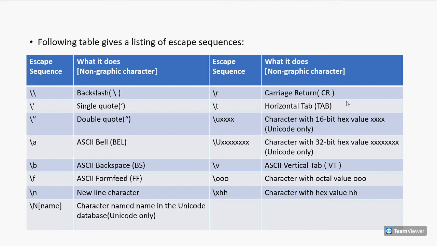In the second one we have a single quote, for which the escape sequence is a backslash followed by a single quote. The escape sequence for the double quote would be a backslash followed by a double quote. Similarly, you can see that there are a lot of non-graphic characters mentioned in this table, and all these characters are specified after a backslash. Some of these characters might be new to you, and with the passage of programming you will learn about them more.